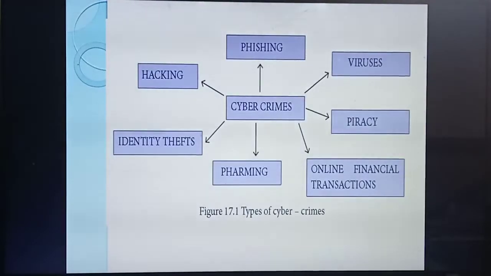Okay, so types of cyber crimes. What are the crimes, or what are the possibilities to take your data or information from your systems, tablets or anything? This is an important diagrammatic question. So this is the types of cyber crimes. What are the types of cybercrime? Phishing, viruses, piracy, online financial transactions, farming, identity theft, and hacking. Once more, if there is a question like this, explain or write the types of cybercrimes.